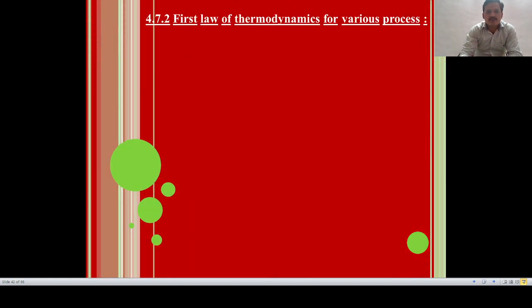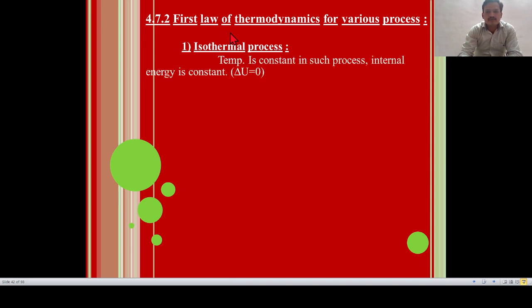Then our next point is the first law of thermodynamics for various processes. Now, number 1 is the isothermal process. We already know iso means constant and thermal means heat or temperature, so constant temperature. The process in which the temperature of the system remains constant. So as the temperature of the system is constant, the internal energy, that is delta U, is also constant. That is delta U is equal to 0.